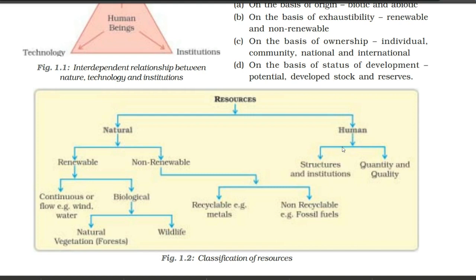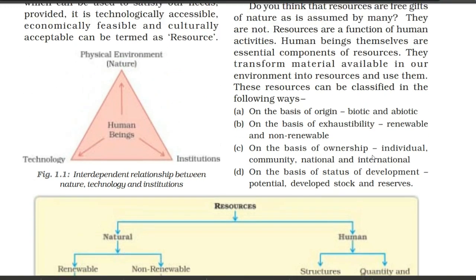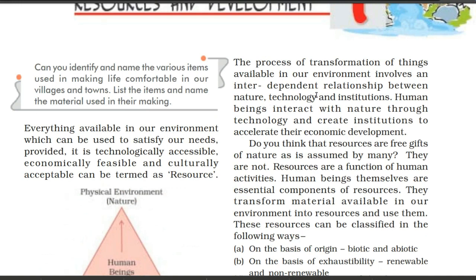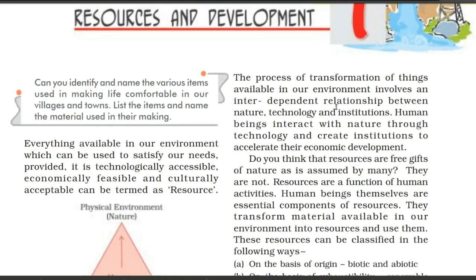Next, we have the human, the man-made resources. Here, first we have structures and institutions, and second, we have quantity and quality. Structures and institutions are whatever humans have created or constructed, any kind of structures or institutions, so they all come here. And like quantity and quality, of course, natural resources depend on quantity and quality. With the help of technology, the human is going to use them. Now we are going to take the next para. The process of transformation of things available in our environment involves an interdependent relationship between nature, technology and institutions.